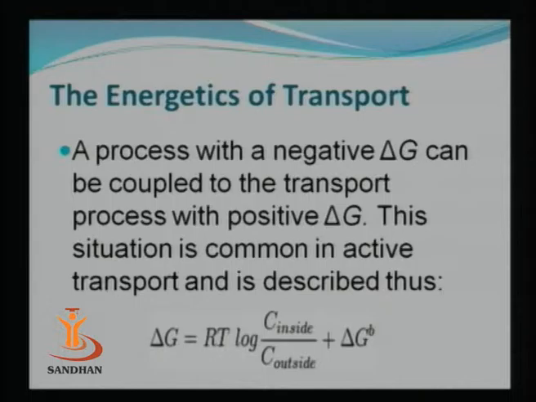To make the thermodynamically unfavorable reaction favorable, that reaction is to be coupled with another reaction whose free energy is negative and large. When the two reactions are combined, the overall delta G becomes negative, and the reaction which was earlier thermodynamically unfavorable now becomes favorable.